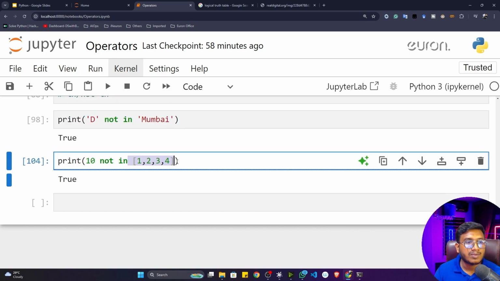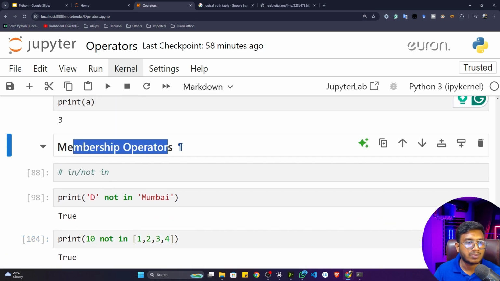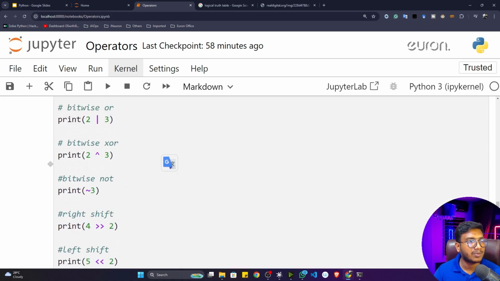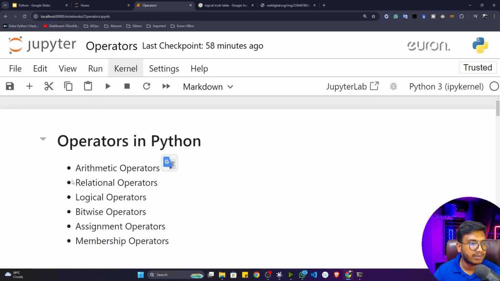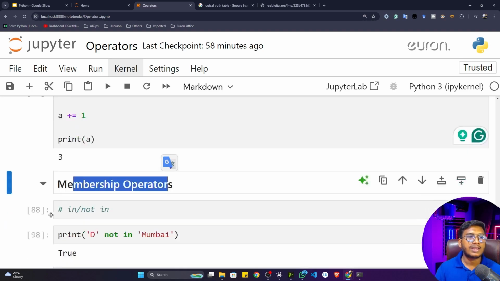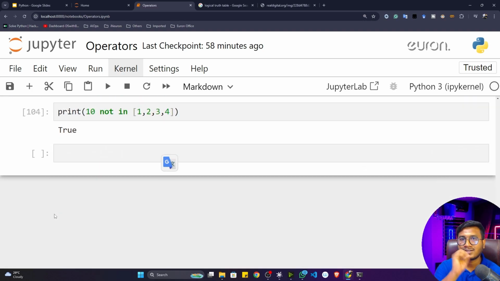So this is a list data type I'm using, and I'll be discussing this list and more going forward. It can be worked with list, string, tuple, dictionary, any kind of data type you can use with these membership operators. So yes guys, this is all about operators inside Python. All 6 kinds of operators we have explored one by one: arithmetic, relational, logical, bitwise, assignment, and membership operators. In the next video we'll do a hands-on exercise with the help of this operator concept. Then I think the concept will be more clear.